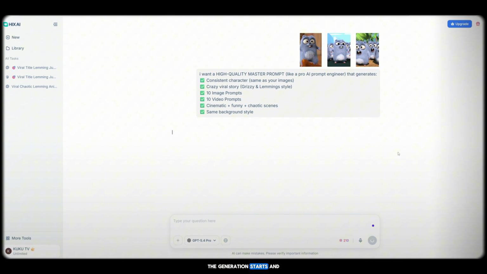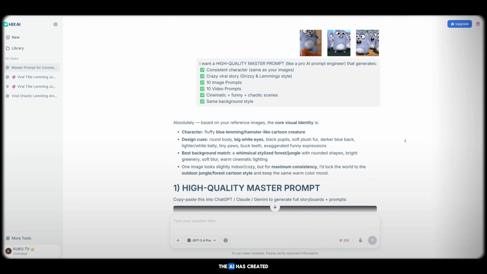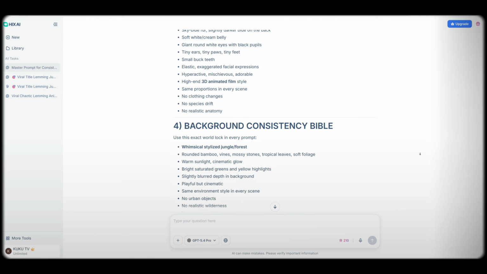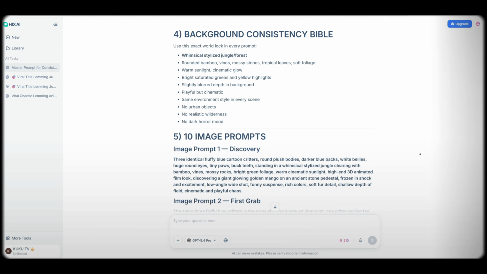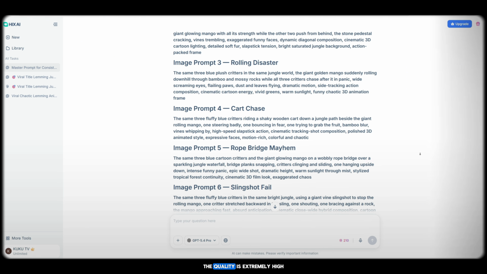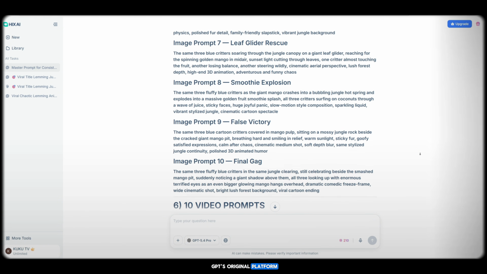Now the generation starts, and within a few moments, the prompts are ready. As you can see, the prompts are now generated. The AI has created a full story, maintained a consistent character, ensured background consistency, and generated 10 image prompts along with 10 video prompts. The quality is extremely high and comparable to ChatGPT's original platform.